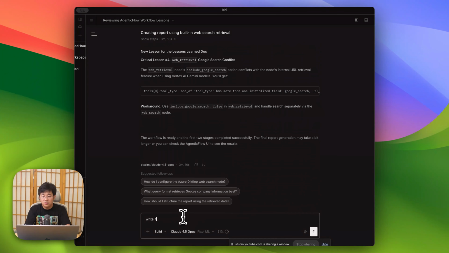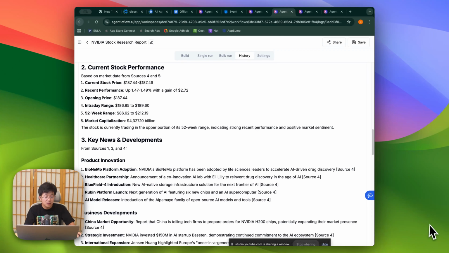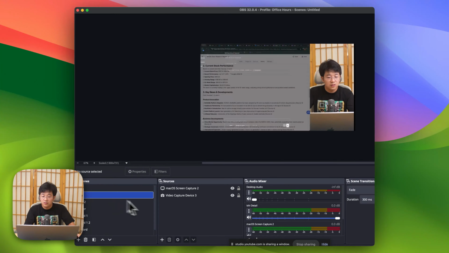I'll write this to your lessons, please. I will tell him to write down his knowledge and document it so we can create a self-improving AI. And what I'm going to do is go back to this agentic flow and see whether the new one he's creating is a good one.